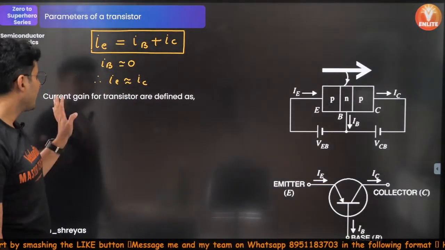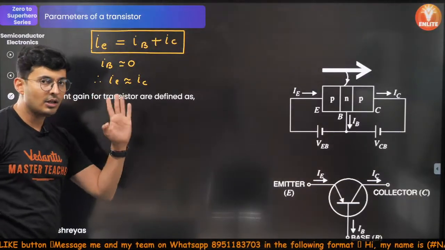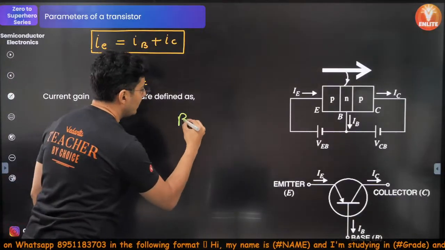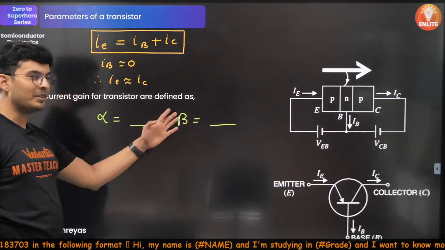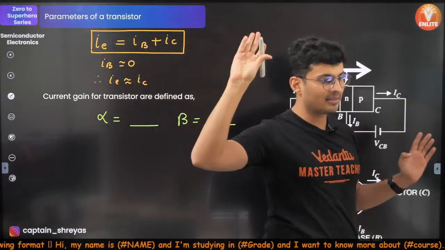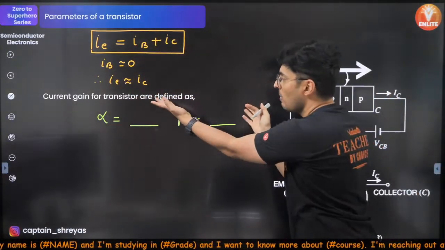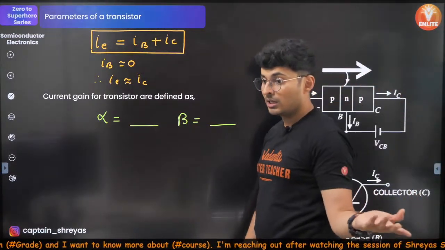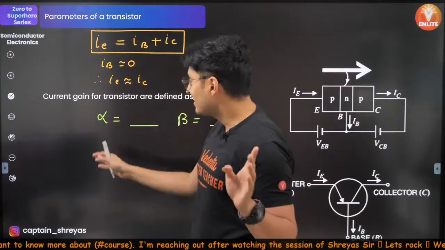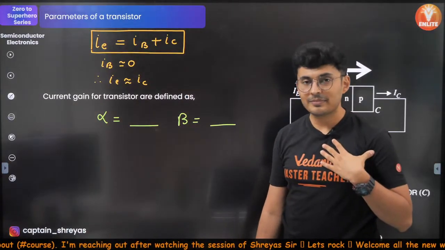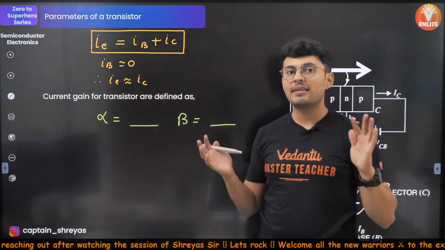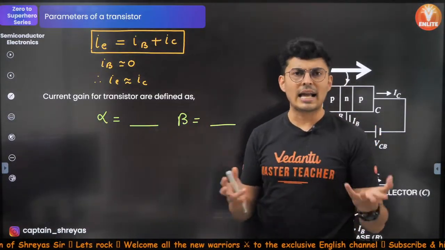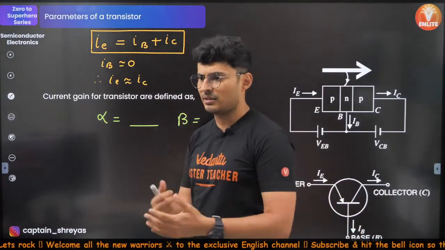Next, we have certain parameters of a transistor. You need to know that, and they are called alpha and beta. Now, a lot of students get confused between these two. How many of you always get confused? What is on the top? What is at the bottom? Do you want to know a trick to remember it? These are basically your alpha beta parameters of a transistor. They tell you the ratio of the currents, and from this you can understand and calculate other things like voltages or currents.